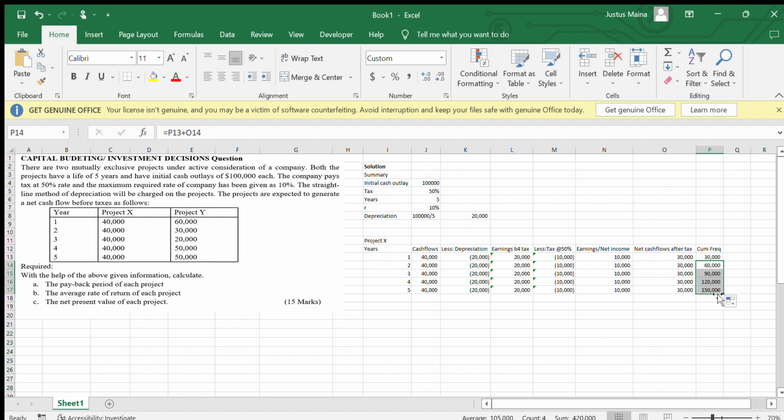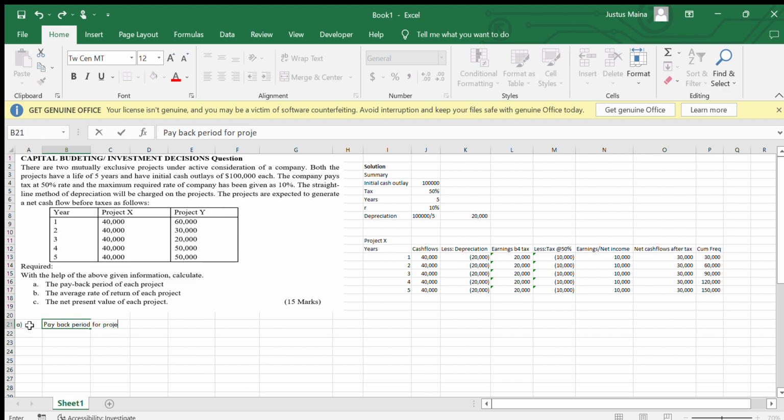So now that is in terms of computation. So let's see, in answering, we are answering A, whereby we are told to compute the payback period, and now is a payback period for project, because there are two projects, for project X. So in that case, what do we say?